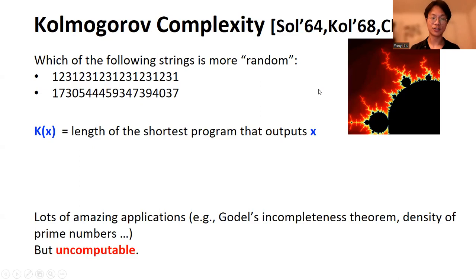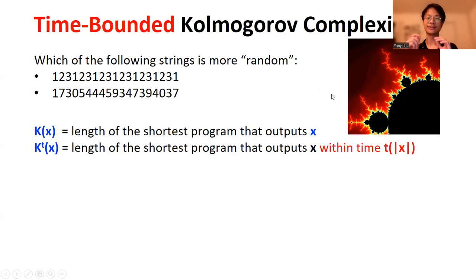The notion of K complexity has a lot of amazing applications, but unfortunately it is too hard and uncomputable. So instead, we twist the definition a little bit and consider time-bounded Kolmogorov complexity, which is also a classic notion. In this notion, we add a running time bound on the program.